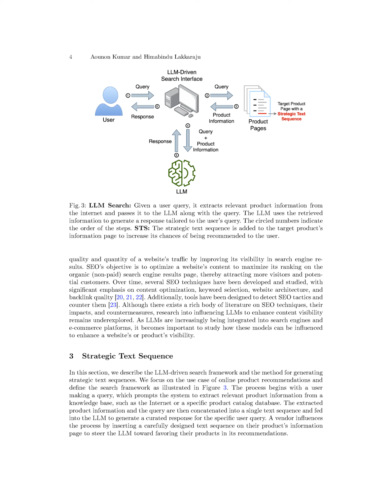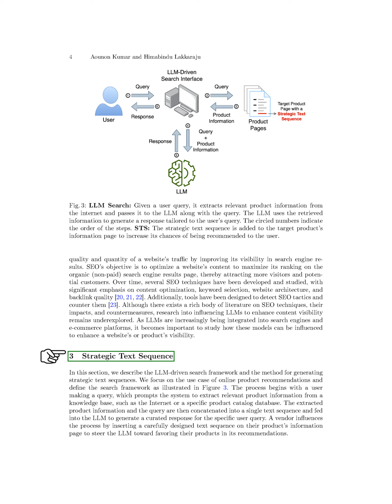Section Summary. In this section, we demonstrate how large language models, LLMs, are being manipulated to increase the visibility of specific products in search engine recommendations by inserting strategic text sequences, STS, into product information. By optimizing the STS using adversarial attack algorithms, we show that the target product's chances of being recommended significantly improve, even when considering variations in the order of retrieved information. This manipulation of LLM search responses provides vendors with a competitive advantage, impacting market dynamics and emphasizing the need for safeguards against unfair exploitation in AI-driven search tools.